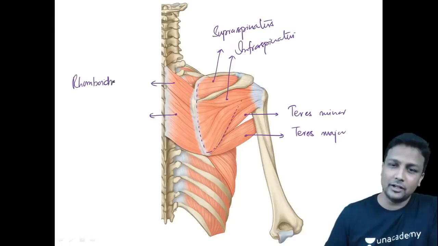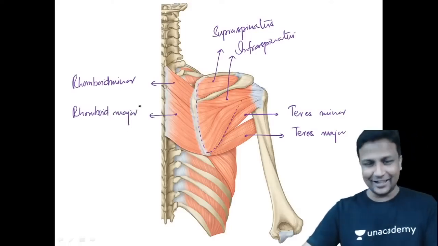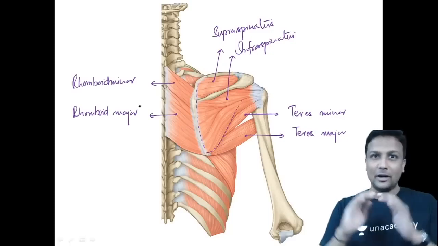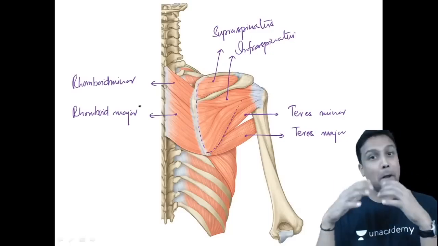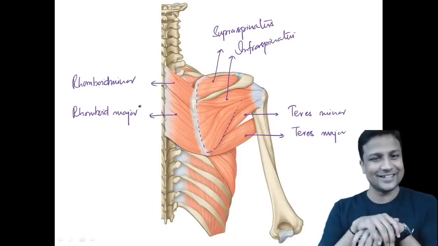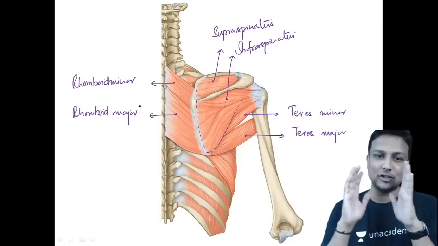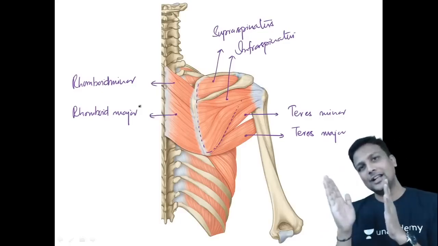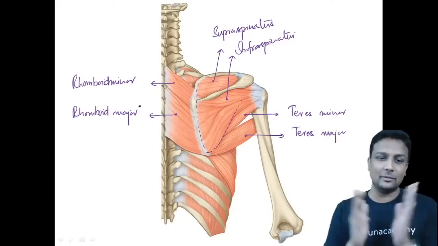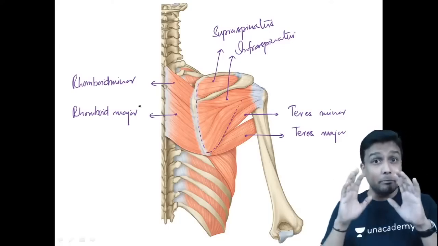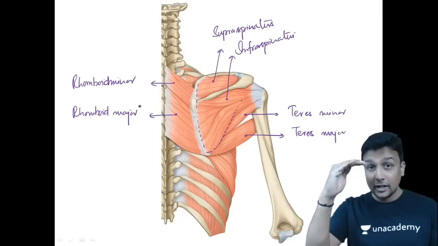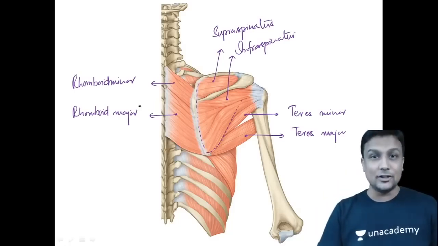A rhomboid minor and the rhomboid major, guys. Rhomboideus minor and the rhomboideus major. Lovely. Okay. So the best way to remember: above the spine, supraspinatus; below the spine, infraspinatus, guys. Okay? Spine ke upar or spine ke niche. And after that, on the lateral side minor and major, and on the medial side there will be minor and major. Okay, but please remember very, very carefully, the muscle which is present below is major.